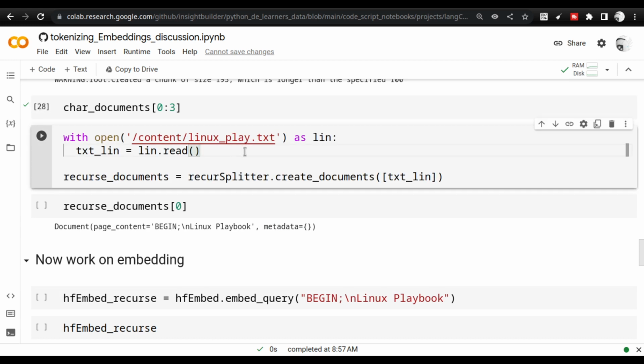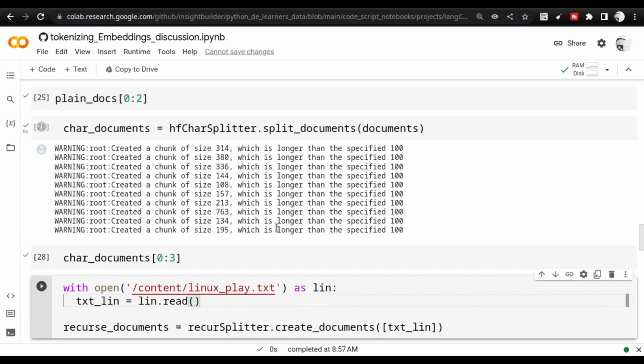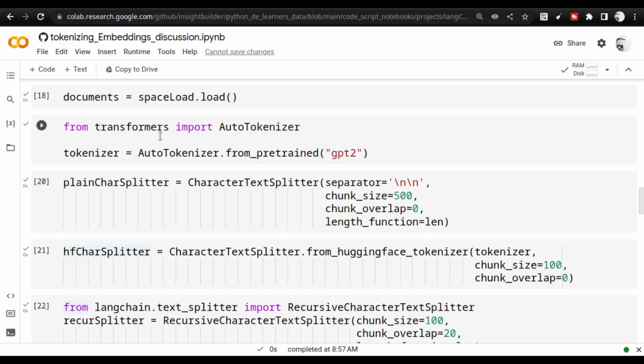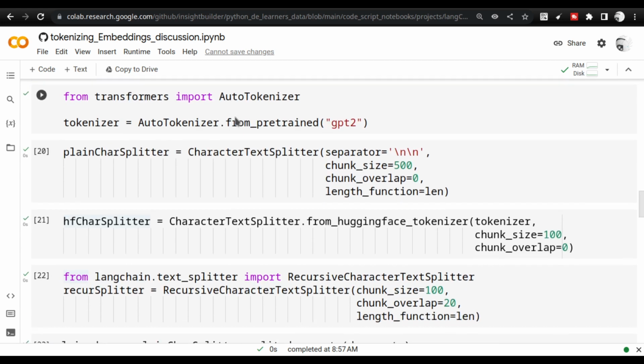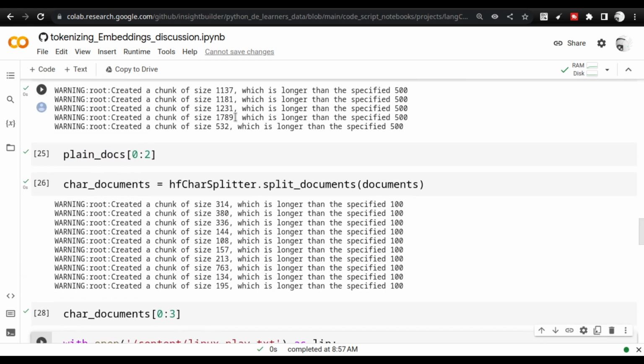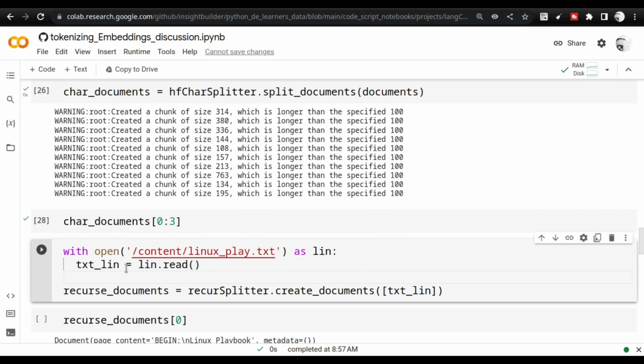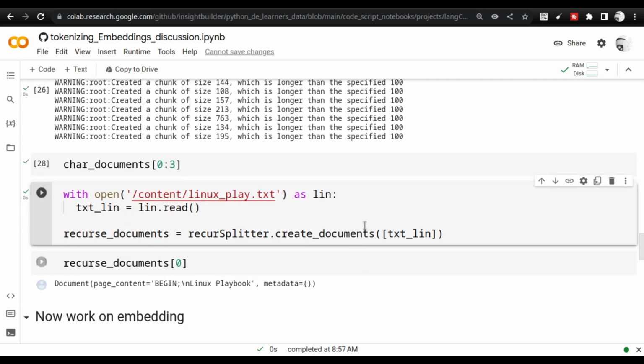When it comes to recursive character splitter, you cannot use this document load. You cannot use the text loader. Recursive splitter directly works on the Python object itself. The large language models cannot work on Python objects, but these are actually the tokenizer models. Keep that in mind. So I'm going to execute this. It will open the file, read it as a Python object, and then split it. So keep this in mind.